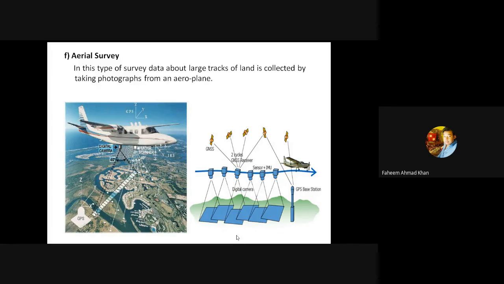Now, why do we do that? Why don't we just go for land surveying with the help of instruments? When the survey is small, it can be done with those instruments.